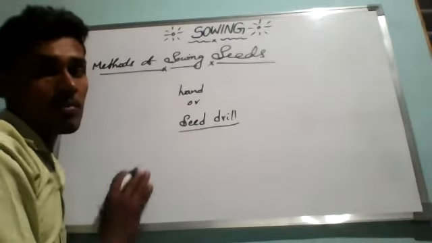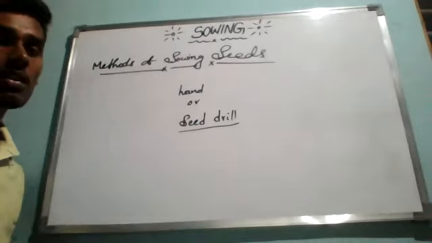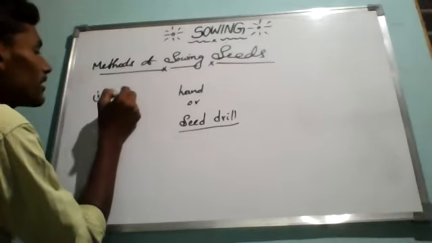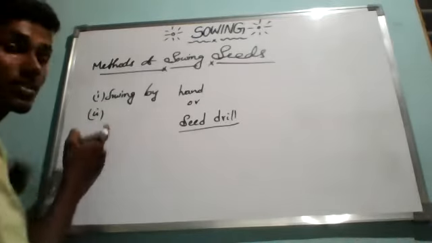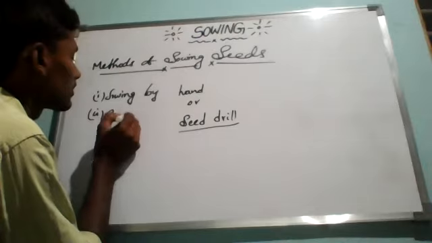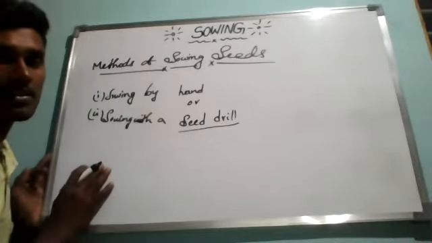So there are two methods of sowing seeds in the soil. One is sowing by hand, and the second one is sowing with a seed drill.